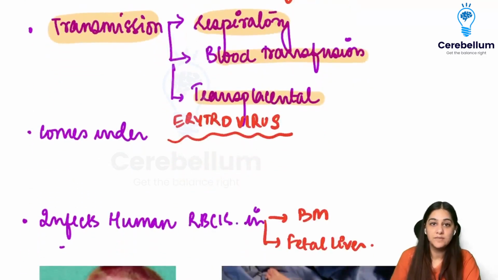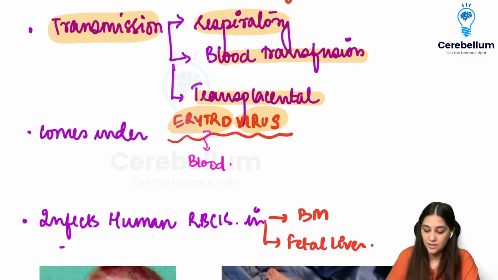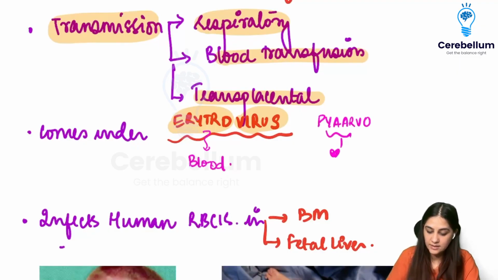Now, parvo comes under erythrovirus. Erythro means blood, right? That is why it loves the blood. So I remember it as parvo is love. And whom does it love? It loves the blood. So it is going to cause a lot of blood-related problems.